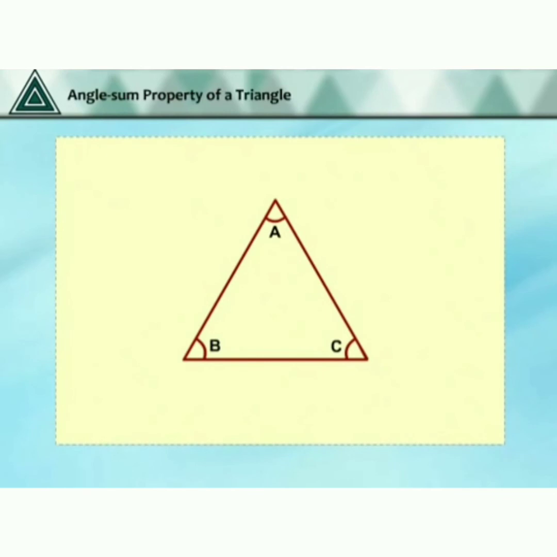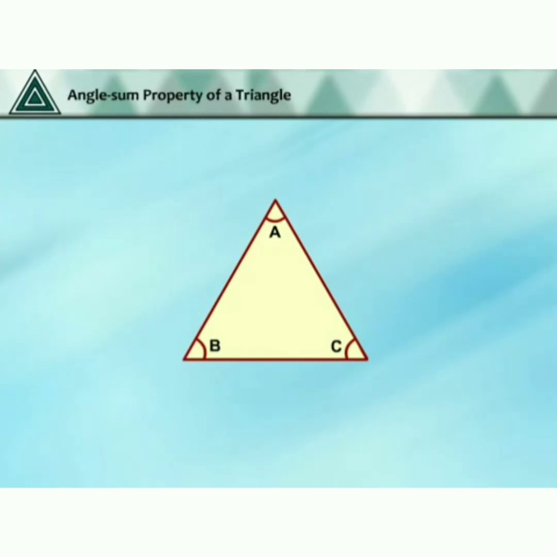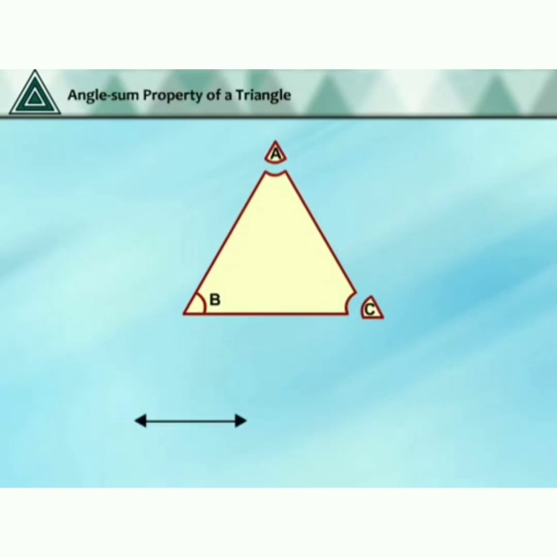Next, draw a triangle ABC on a paper, then cut out the triangle. Now cut off the angles A and C, then draw one straight line, and place the angles A and C adjacent to each other.